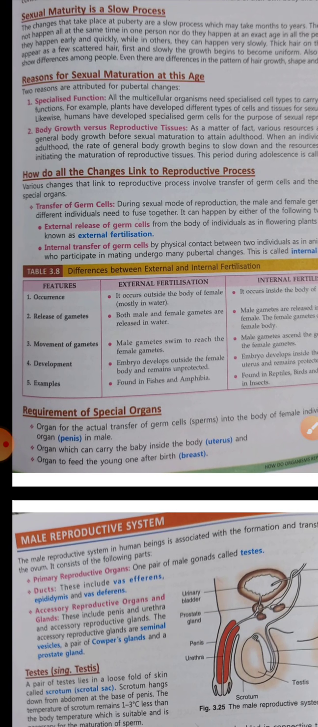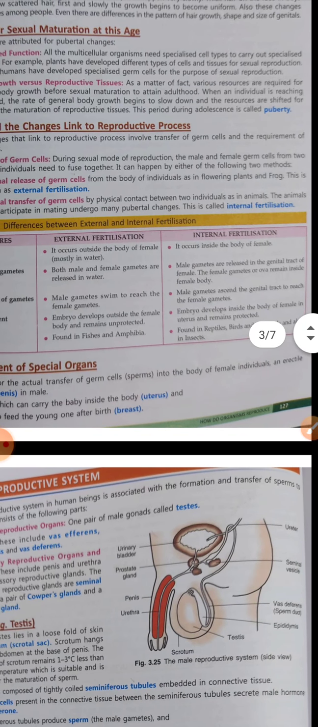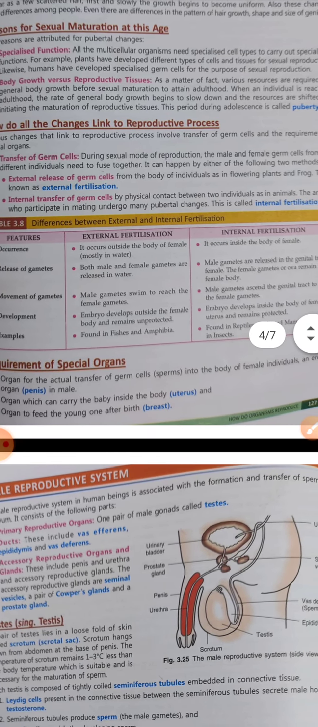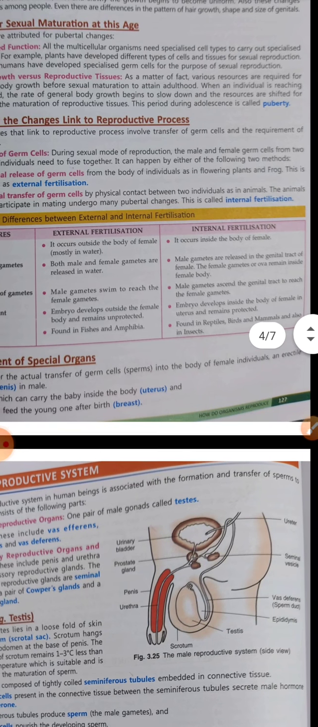Now, how do all these changes link to the reproductive process? The various changes that link to the reproductive process involve transfer of germ cells, that is transfer of the gametes, and the requirement of special organs. Transfer of the germ cells: during sexual mode of reproduction, the male and female germ cells, or gametes, from two different individuals need to fuse together. That is how fertilization takes place. Fusion of the gametes is a must. So for the fusion of the gametes, the gametes must come together, and it can happen by either of the following methods.